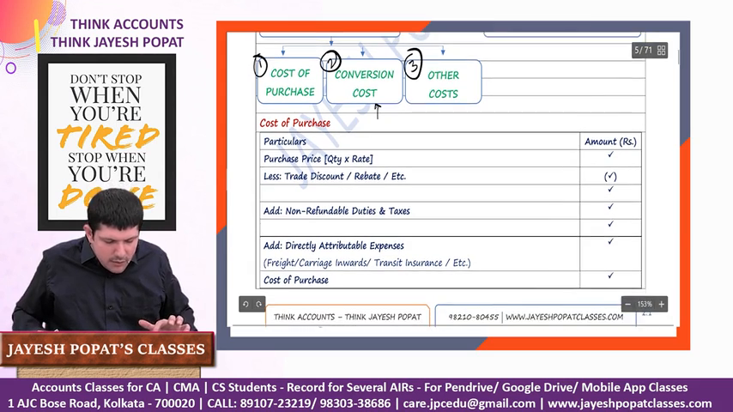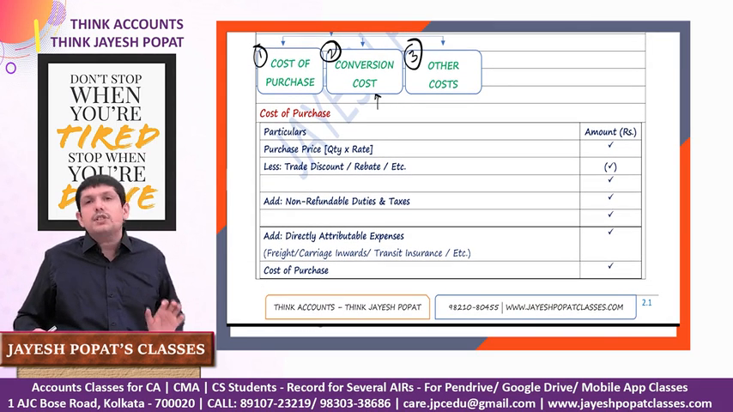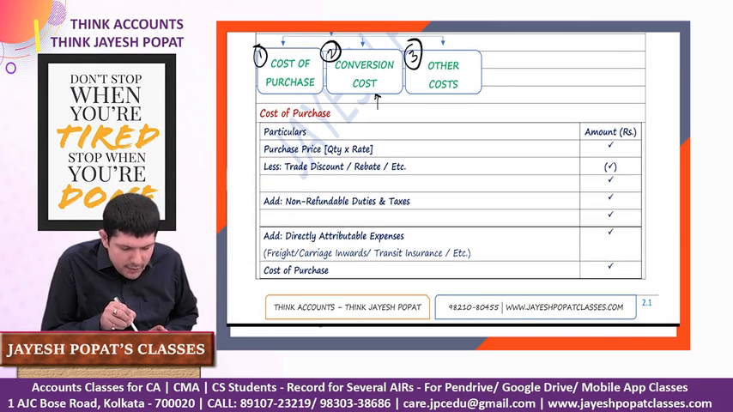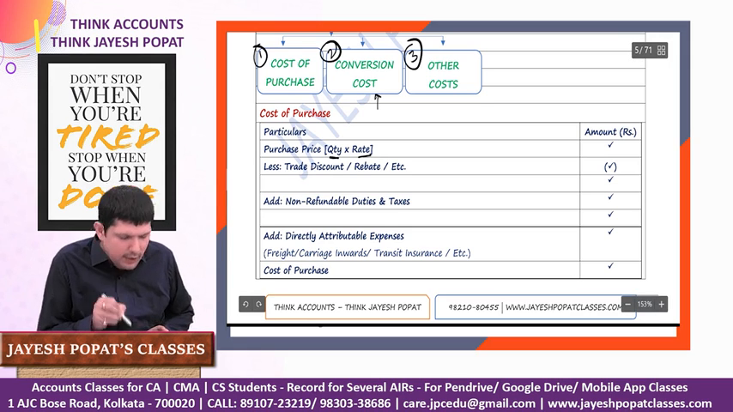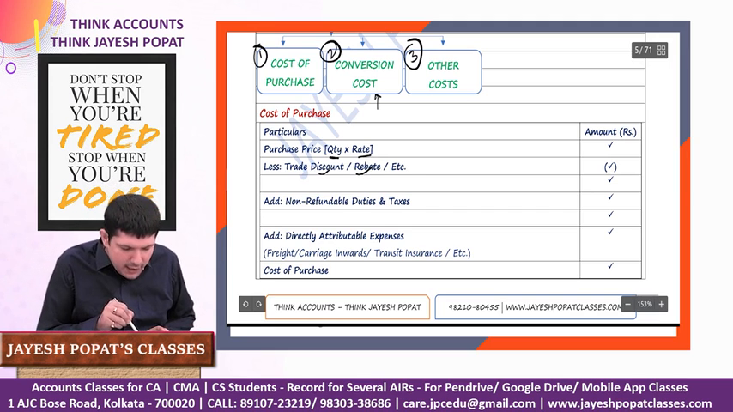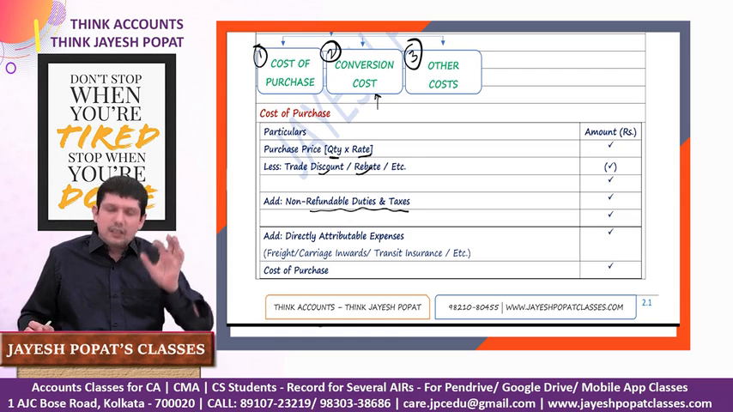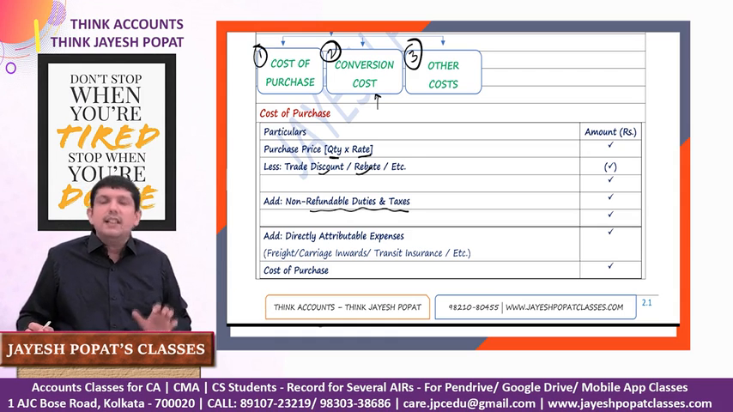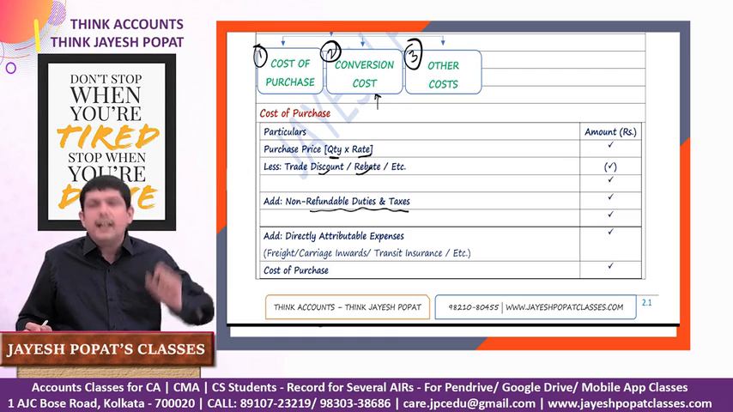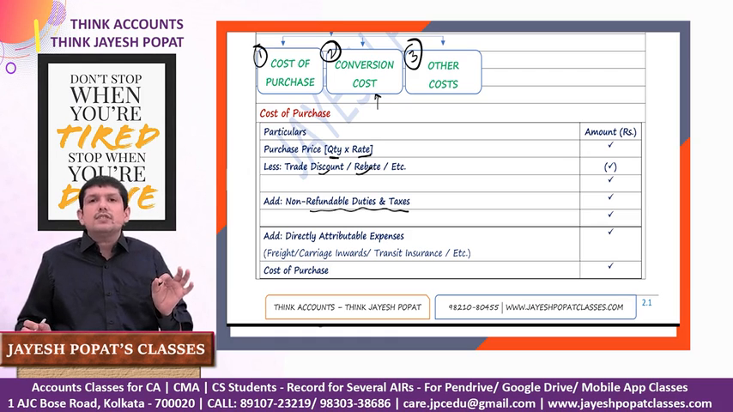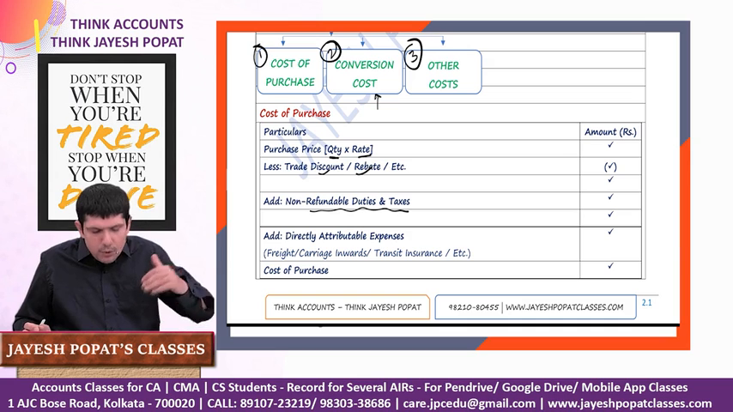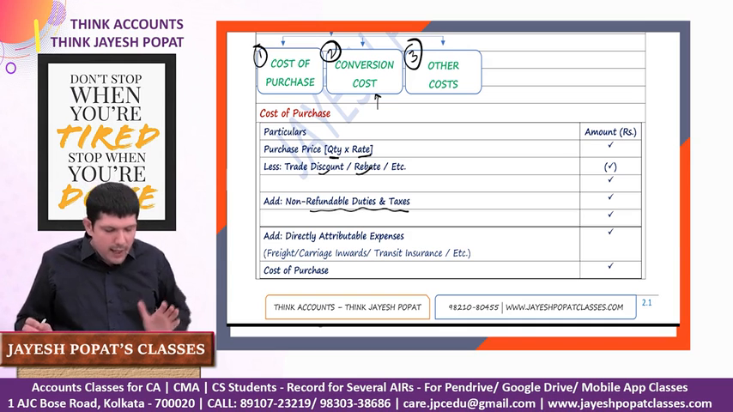So let us look at each of these components. First of all, cost of purchase. So cost of purchase is very simple. We'll have the purchase price of the raw material or the finished goods, as the case may be, which is quantity into rate. If there is any trade discount or rebate, we will deduct it from there. If there are any non-refundable duties and taxes, so look at GST. GST is the sales tax currently levied in India. GST is a refundable tax. You will not add GST here, but if there is a tax of a nature for which you do not get an input credit, you will have to add it here.